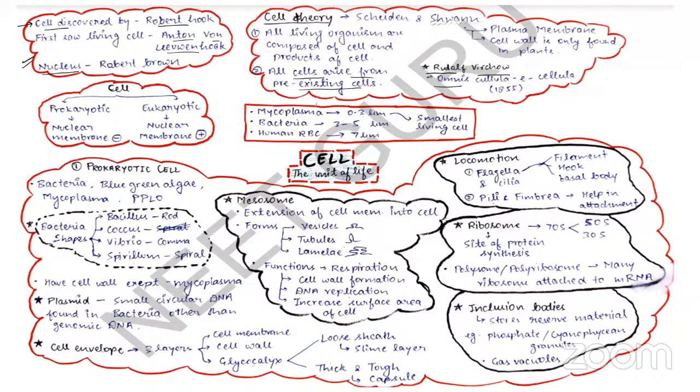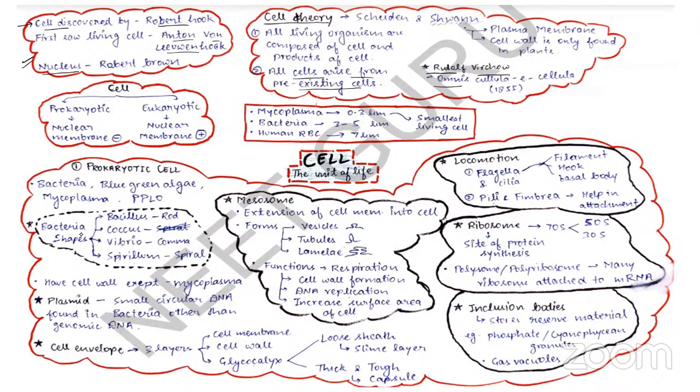Apart from this genetic material or the chromosomal material, prokaryotes also have an extra chromosomal material, and that is known as plasmid. Plasmid is a small circular DNA found in bacteria other than your genomic DNA. The function of the plasmid is to provide extra properties, or unique phenotypic characters, to the bacteria, such as antibiotic resistance. You will get to know this better when we study biotechnology, where the plasmid acts as a vector.